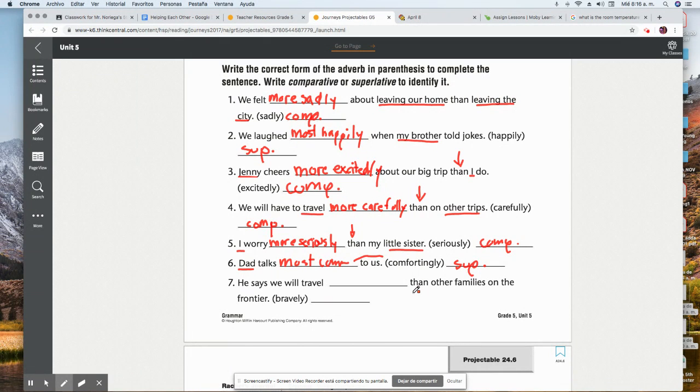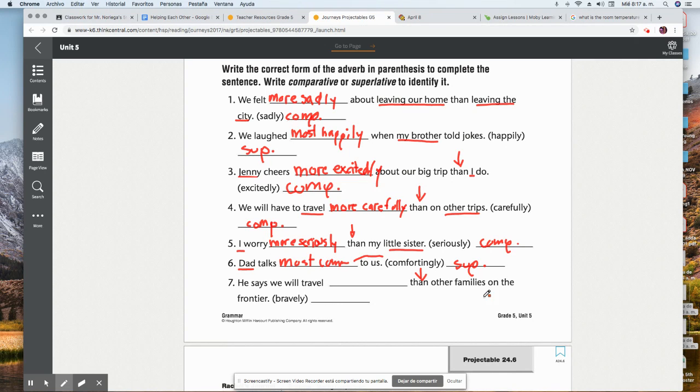All right, and the last one. He says he will travel than other families on the frontier. Again, the word than. So he says he will travel more than other families on the frontier, or most.